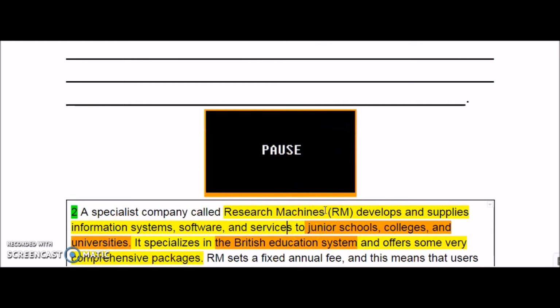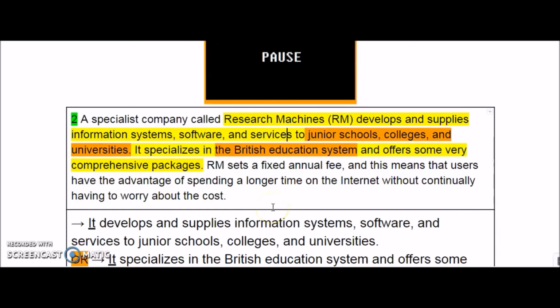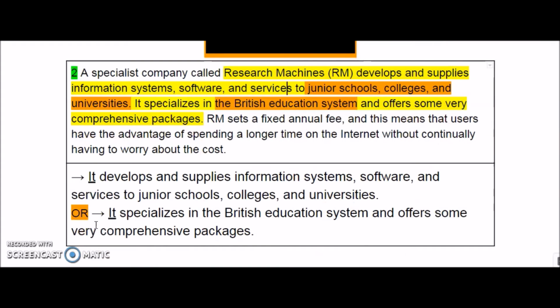In the answer, let's start with it: it develops and supplies information systems, software, and services to junior schools, colleges, and universities. That can be your one answer. Or you can say that sentence as well, because it is also the correct answer.